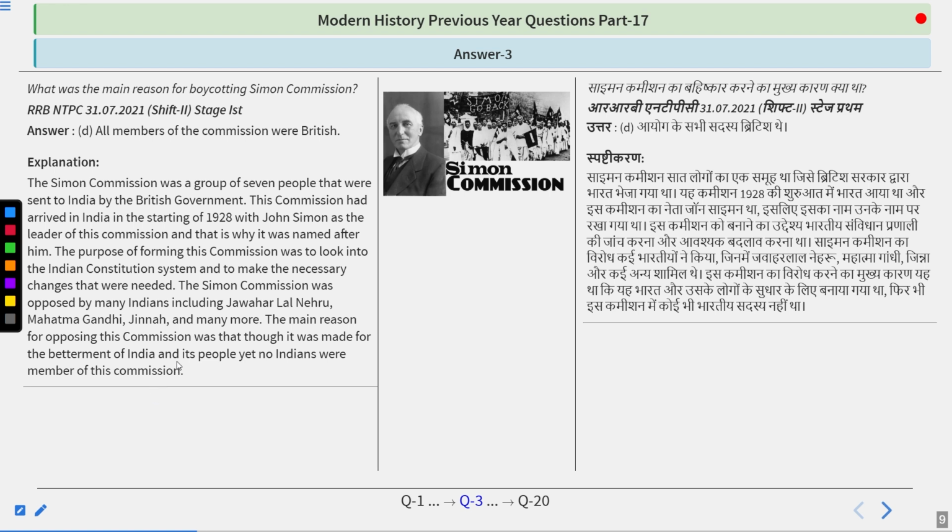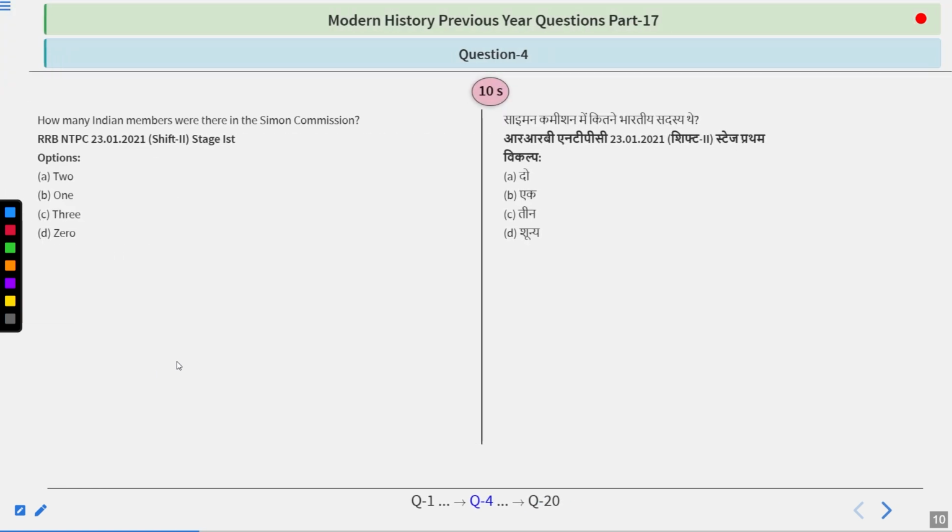If we talk about under which particular act it was laid down that the commission should be there, the answer is the 1919 Government of India Act. Under that act, it was given that a commission should be formed after 10 years, but it was formed 2 years prior, that was in 1927, because of the increase of agitation in India. So remember, answer is all members of the commission were British.